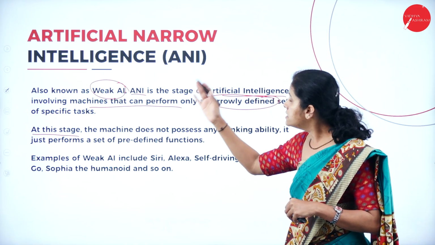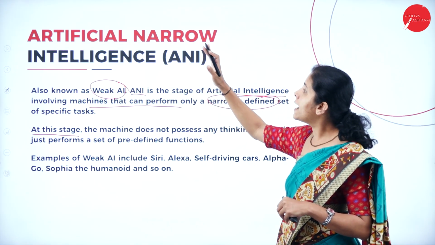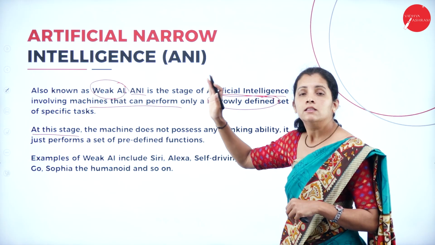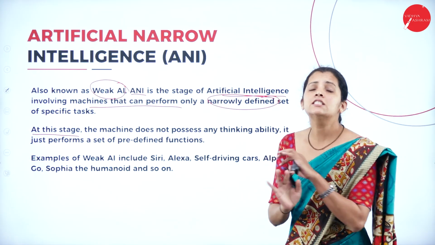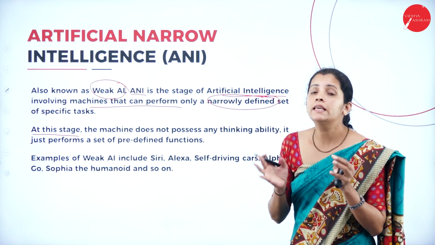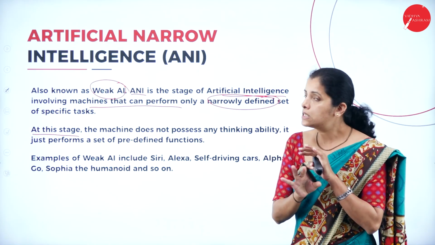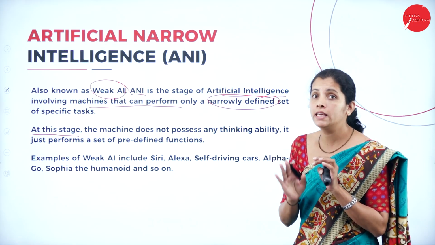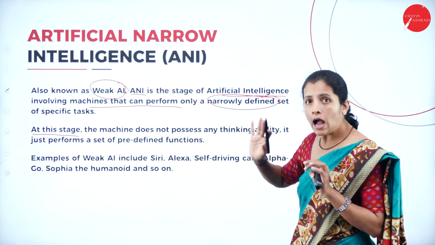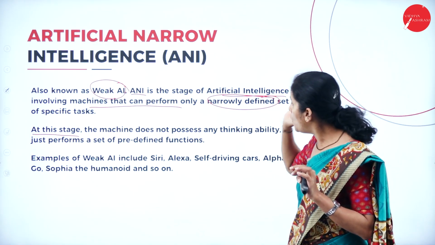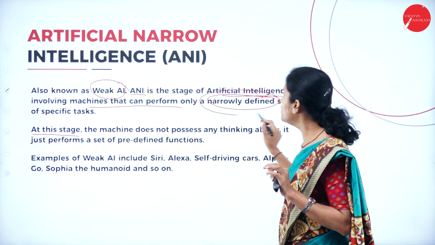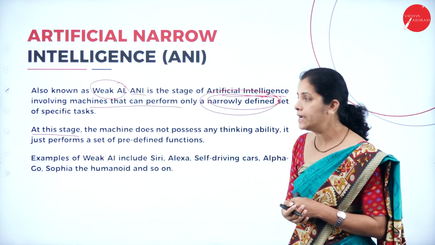And if I consider artificial narrow intelligence, the machine or software or device does not have any thinking capacity of its own, and it is going to think or act only based on a narrowly defined set of data.